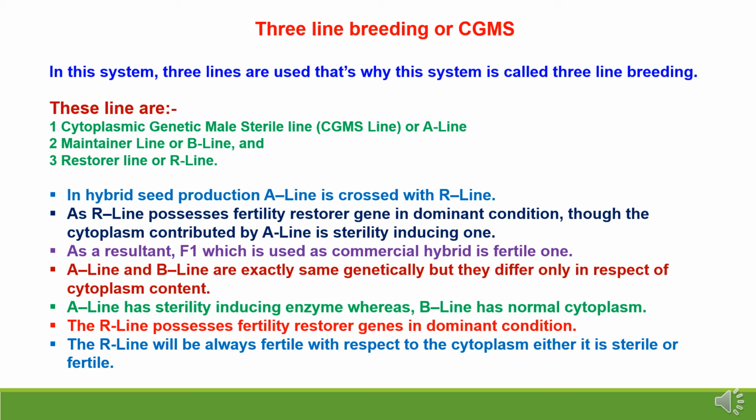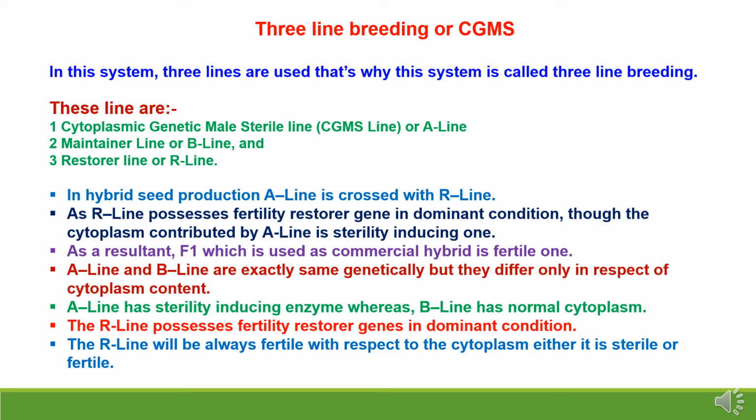In hybrid seed production, the A line is crossed with the R line, the restorer line. As the R line possesses the fertility restorer gene in dominant condition, though the cytoplasm contributed by the A line is sterility inducing, as a result the F1 hybrid, which is used as commercial hybrid seed, is fertile. The A line and B line are exactly the same genetically, but they differ only in respect of cytoplasm content. The A line is sterile while the B line is fertile. The A line has sterility inducing cytoplasm, whereas the B line has normal cytoplasm.